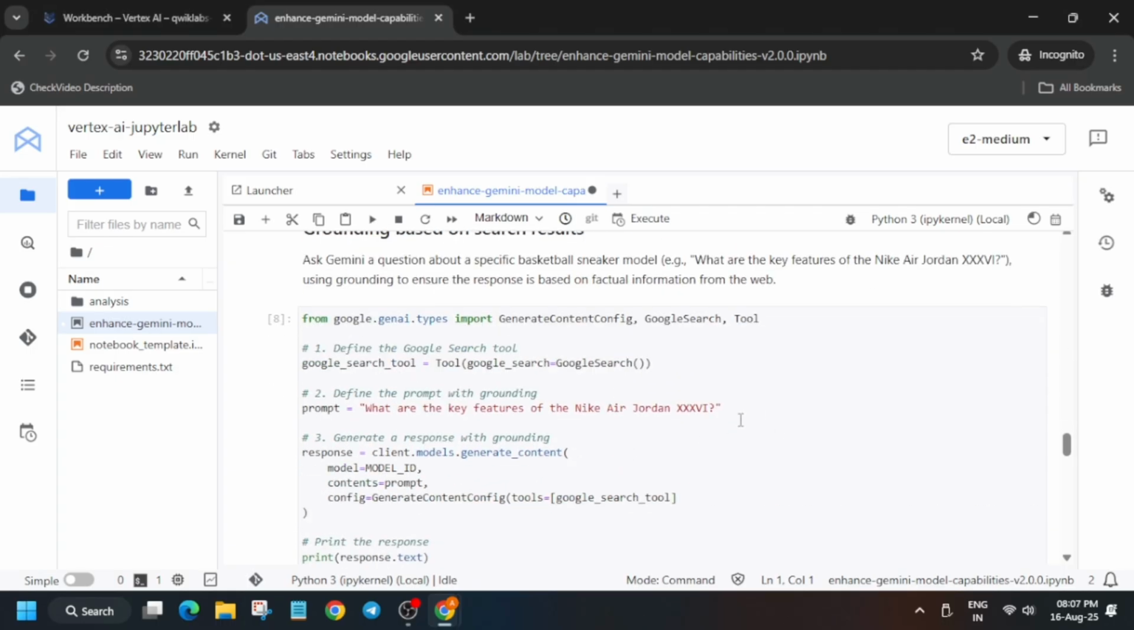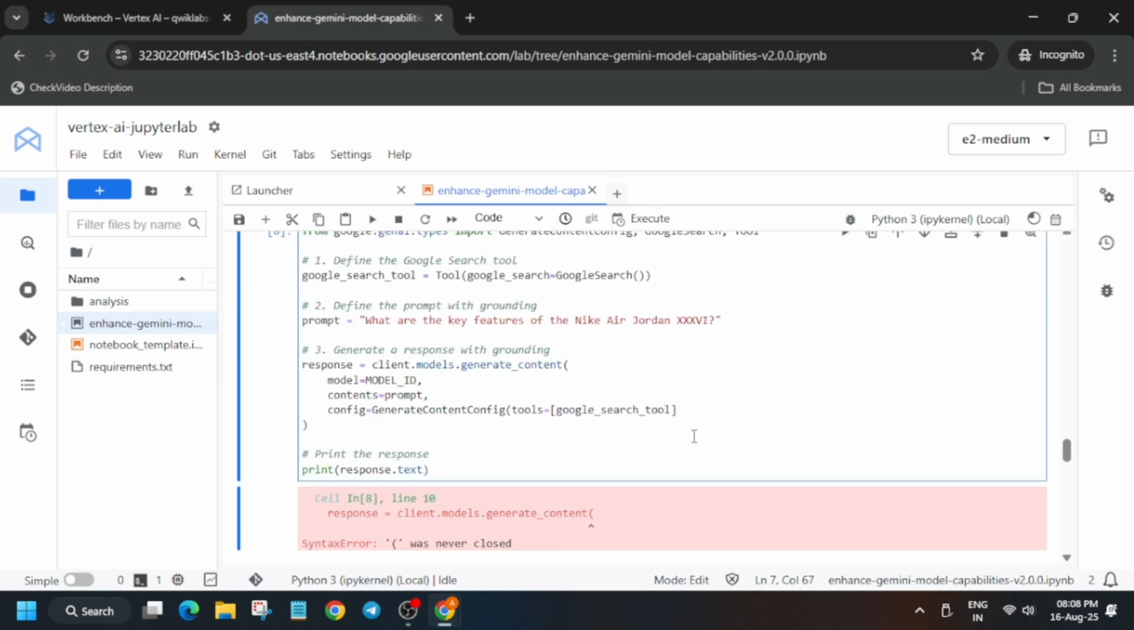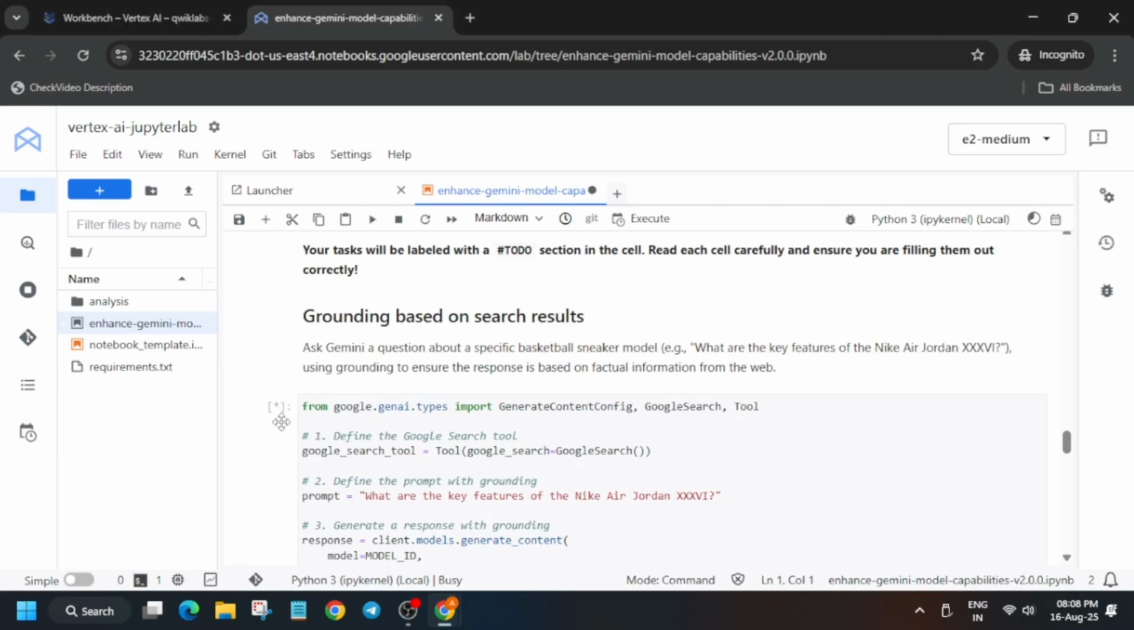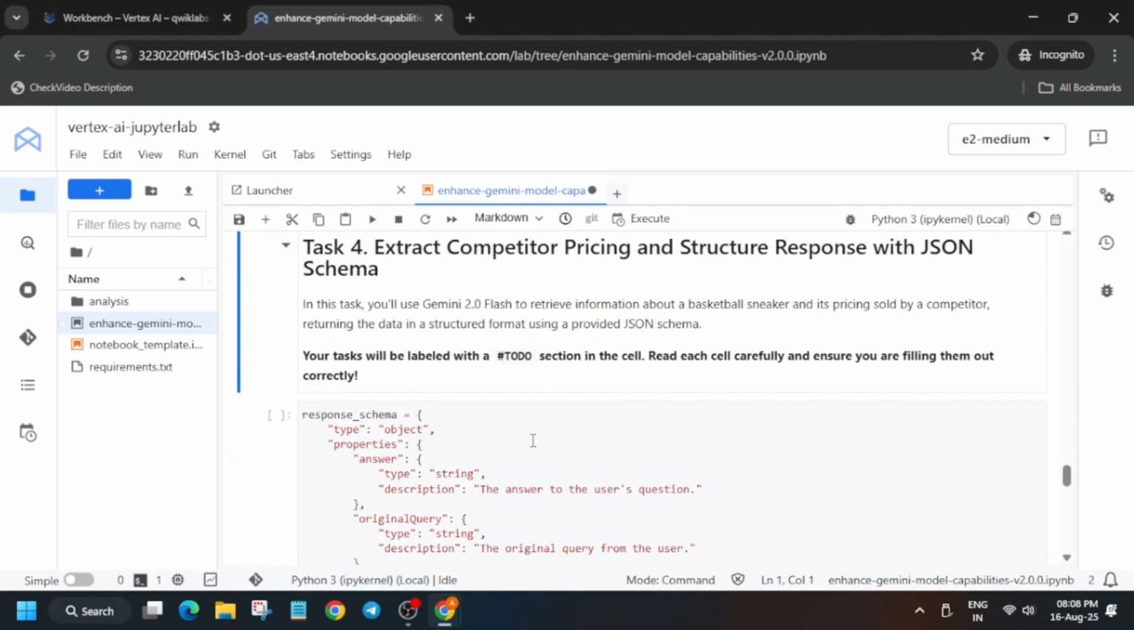So where is the error, can you guess? Basically it is in the config generative content. We have to add a comma after the search tool, right? You have to add just a comma, so just add it there, and then we have to run the query. So just add it. Let me show you how you have to do. Here just add a bracket and then add a comma. Okay, now just run it like this and you can see we got the output.